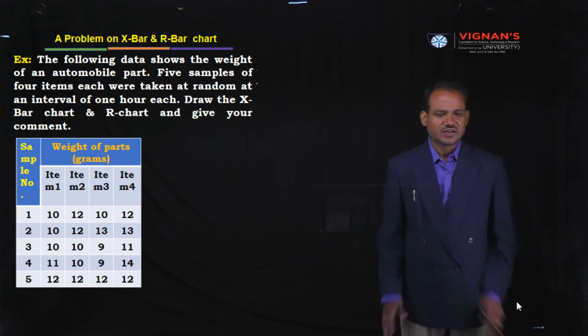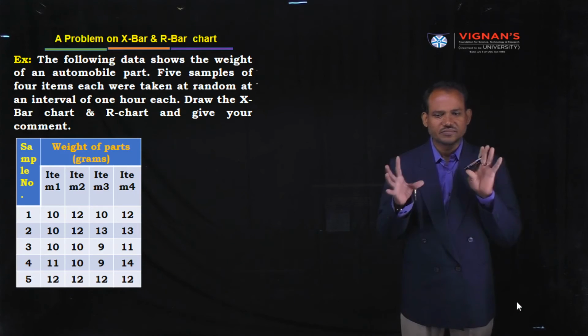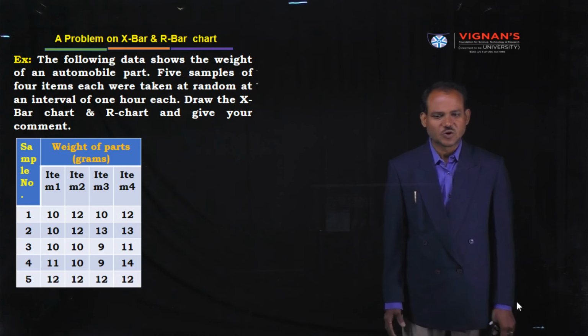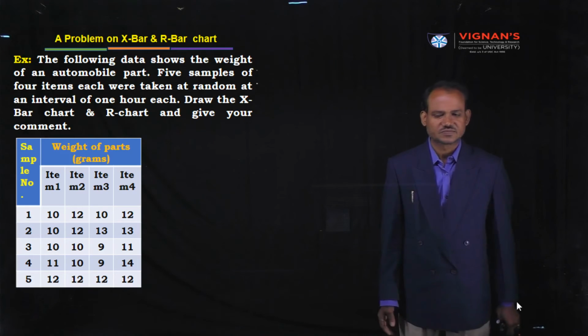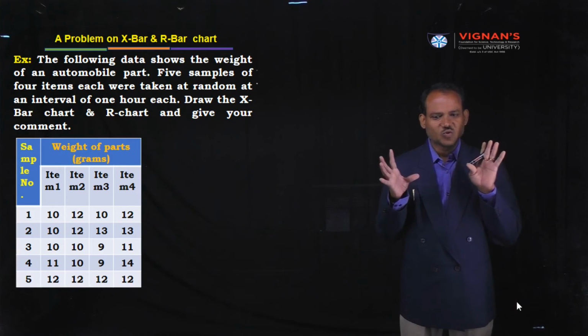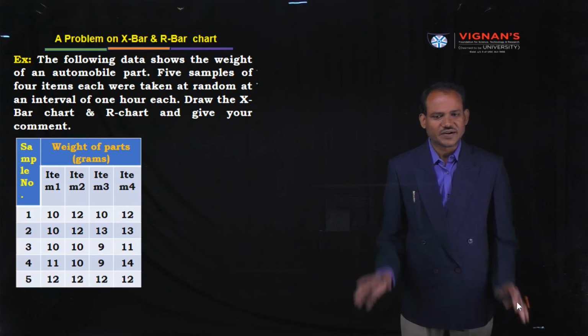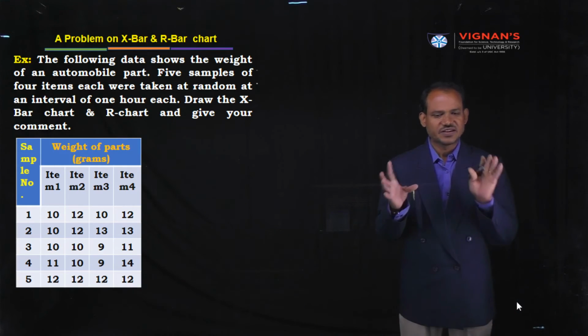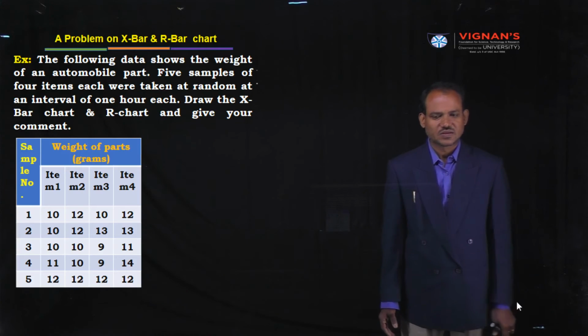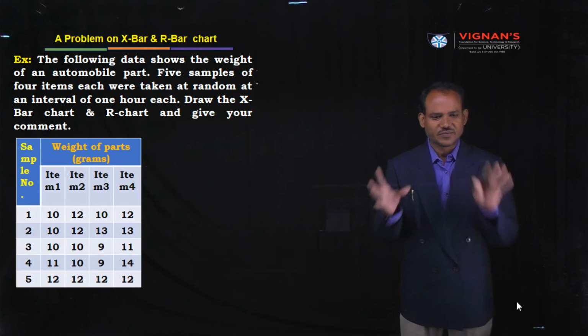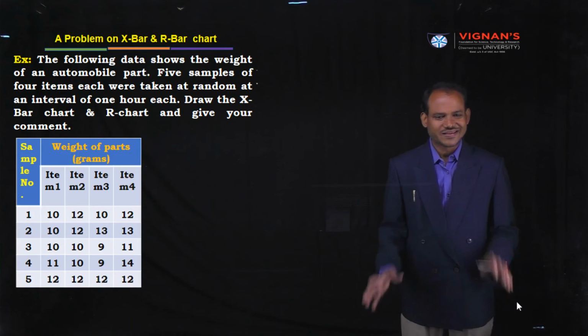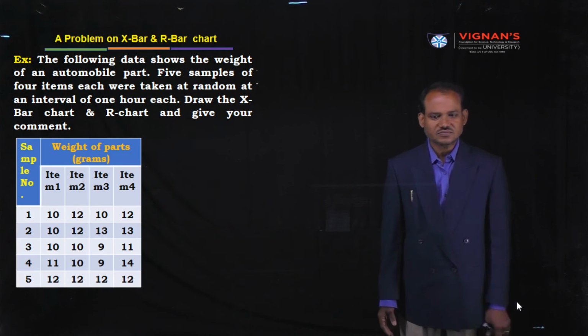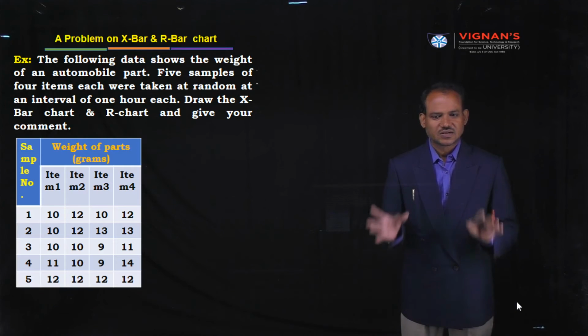Some table is given. First column indicates sample number. How many samples are there? 5 samples. What is the quality characteristic? Here the quality characteristic is weight of parts, represented in grams. 4 items are taken at different timings. All are in grams.